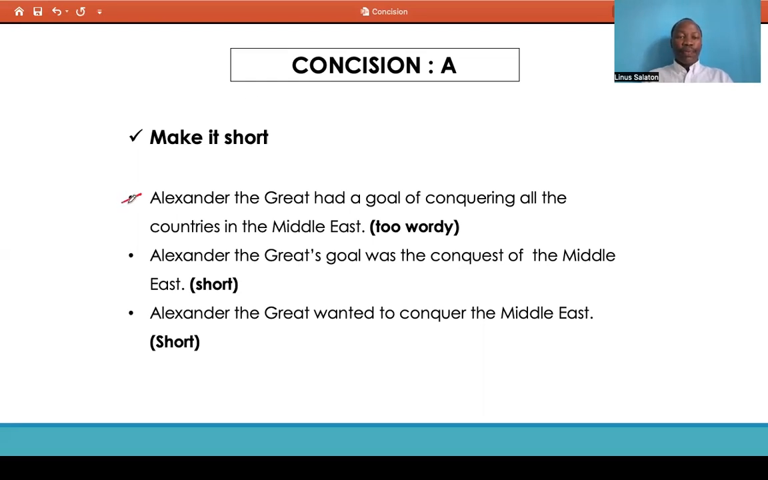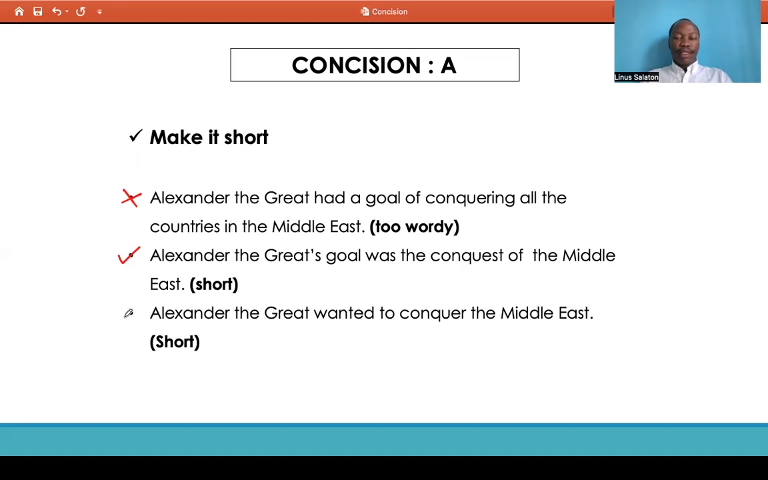We have: Alexander the Great had a goal of conquering all the countries in the Middle East. In your normal English speaking or reading, you would not necessarily see a problem in this statement. But if you are given alternatives, for example, Alexander the Great's goal was the conquest of the Middle East, this conveys similar information as the first statement, but in a shorter, more precise, more brief, and concise manner.